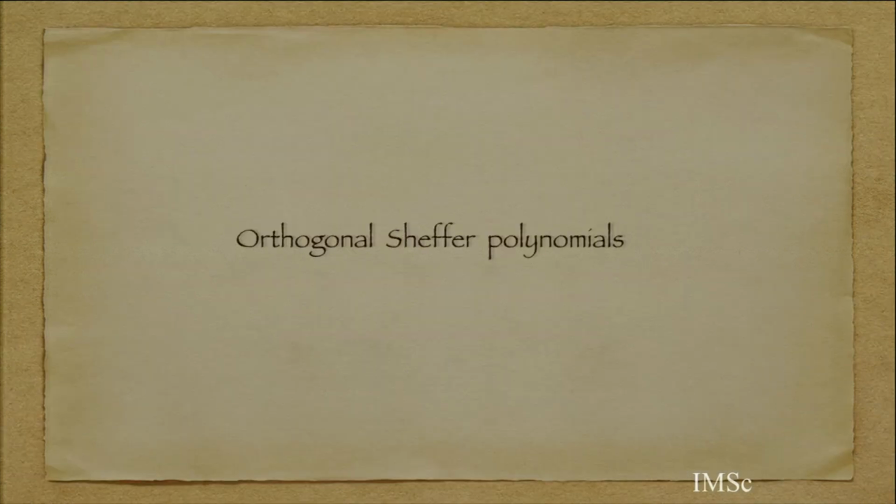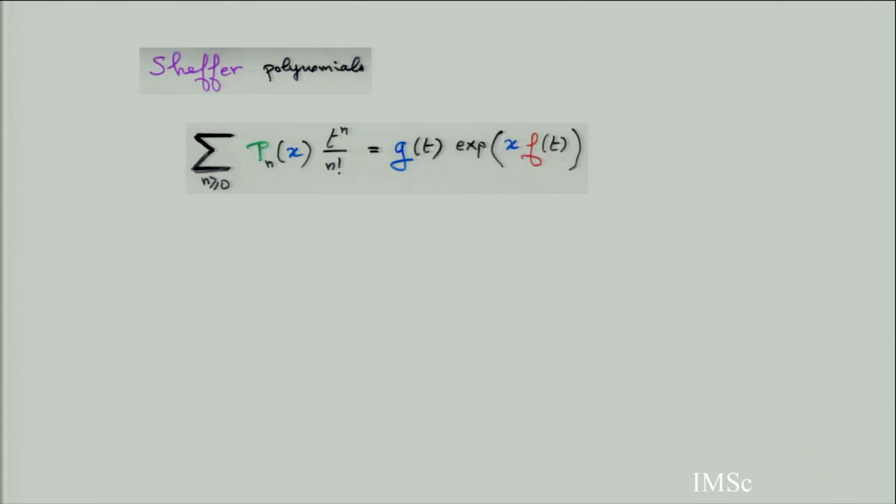So orthogonal Sheffer polynomials, we have defined in the previous lecture by this. The generating function is of this type. There are two power series g and f, such that if you take the product of g by the exponential of x f of t, then it gives you an exponential generating function for some polynomial in x. This is one possible definition of Sheffer polynomial. We will see many other equivalent definitions.